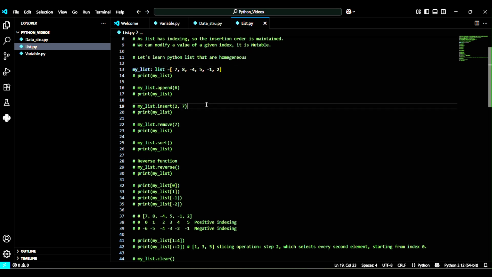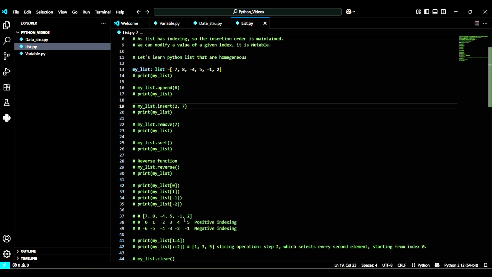As I said, for 7, 8, minus 4, this list has got indexing, and each element has a specific index, starting from 0 to n minus 1. Yes, this is the zeroth index, this is first, second, third, fourth, fifth. This is positive indexing. But when we come from right to left, it is minus 1, minus 2, minus 3, minus 4, minus 5, minus 6.